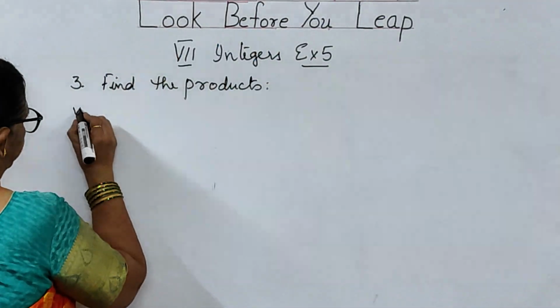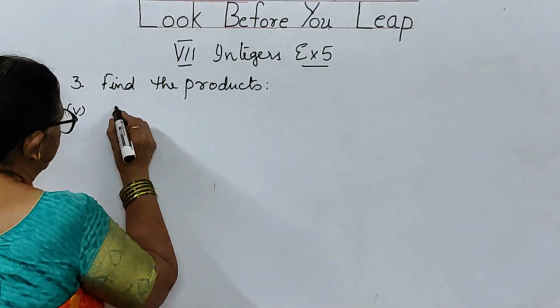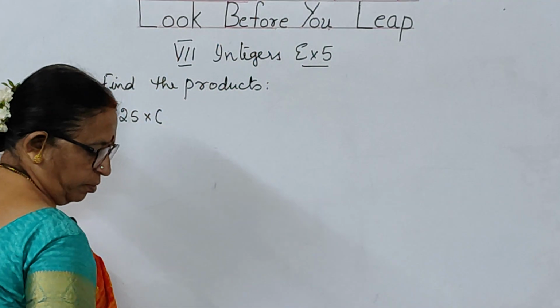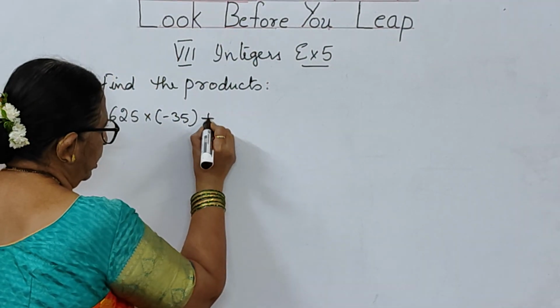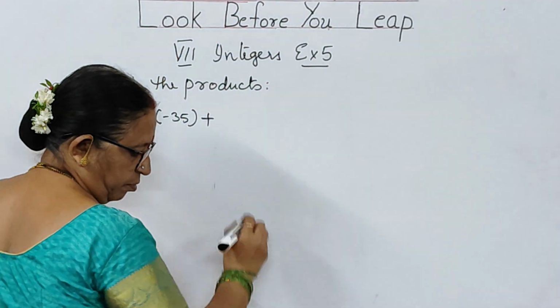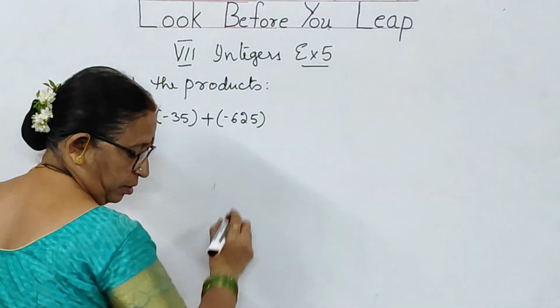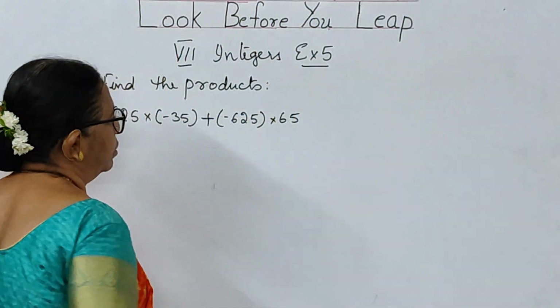So, the fifth bit here is 625 into minus 35 plus minus 625 into 60. This is the problem, children.